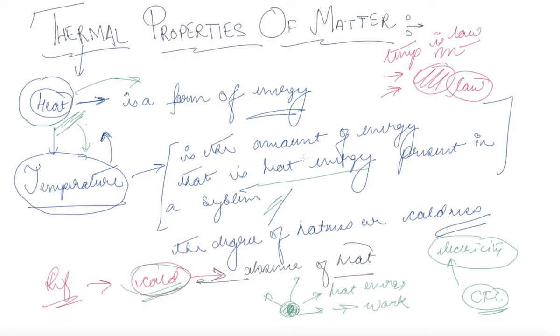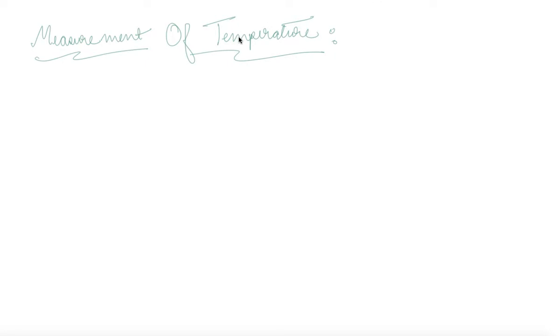So let's understand how in our physical world we have derived ways of measuring temperature. There are various ways of measuring temperature. One such measuring device that we use is the thermometer. If you look at the word thermometer, this is thermo. The word thermo means temperature or relating to temperature, that is thermal.